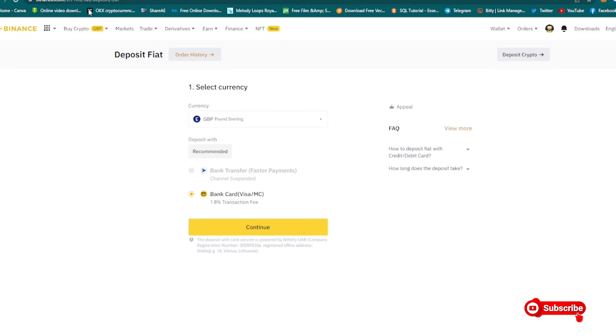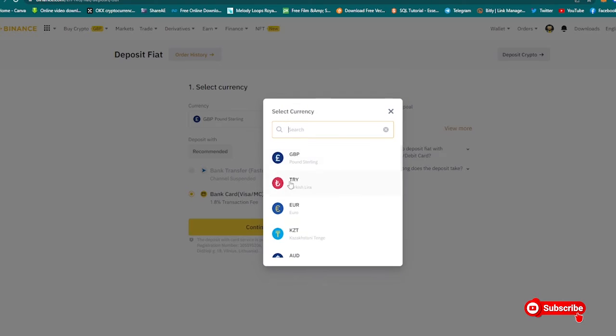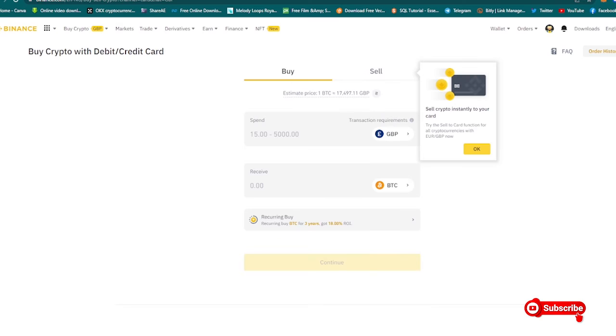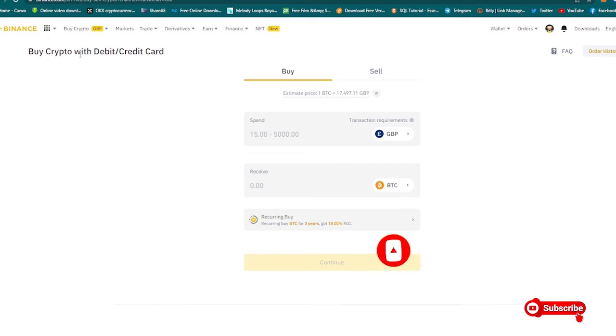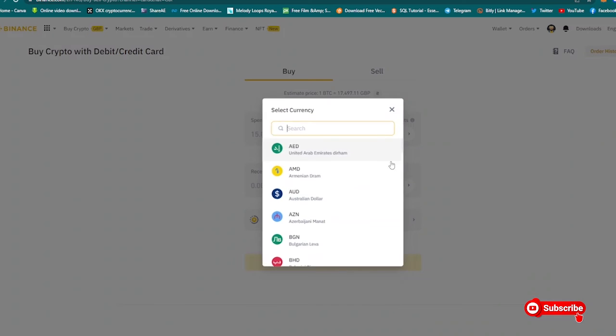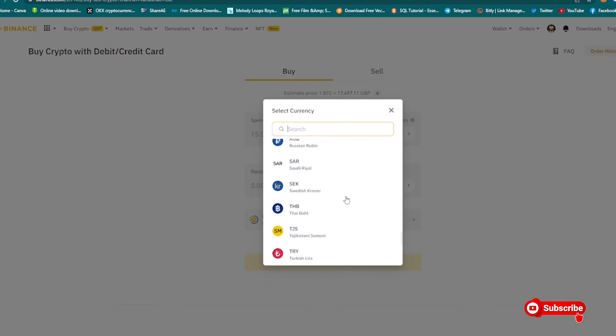You're depositing with your British pound sterling. I'm not in the UK, so I won't go for this option. I'm just going to close this. Another one you can do is to use your credit card information. Buy crypto with debit or credit card. Once you want to buy, you just click on buy. Select the currency you're using.